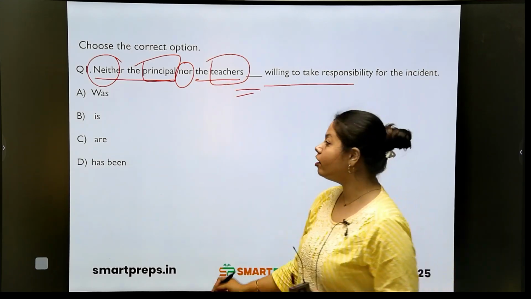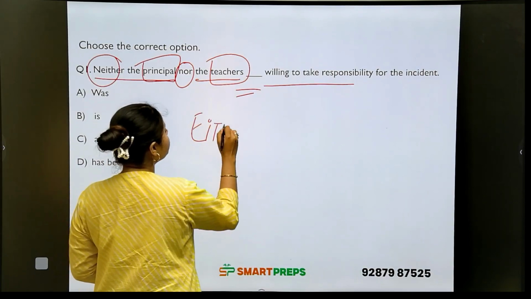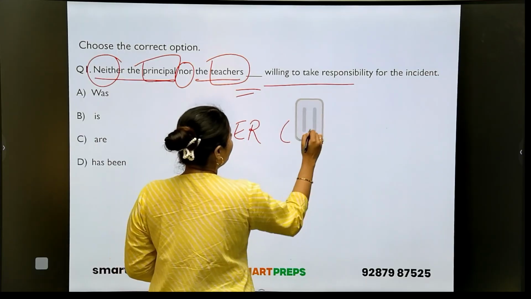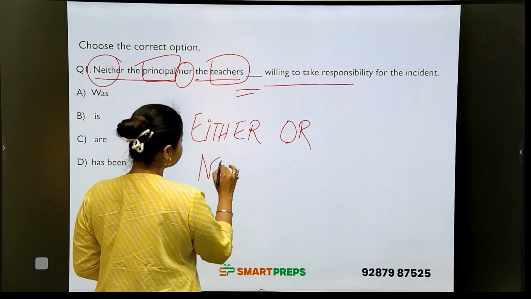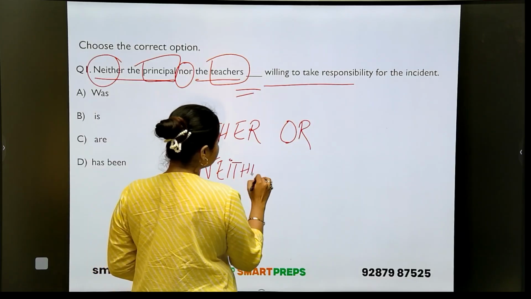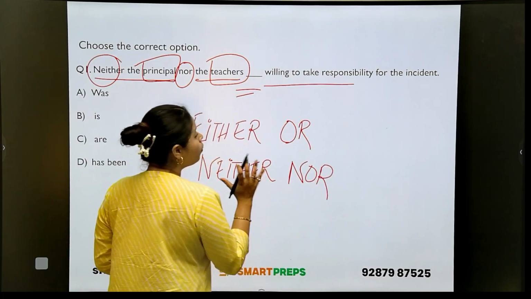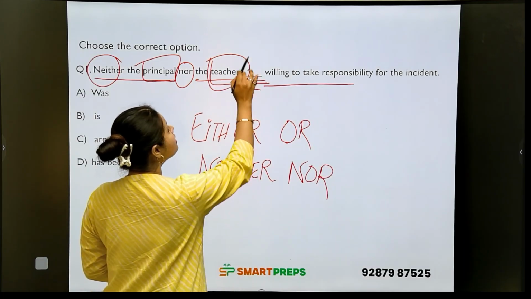Whenever we use either or, or whenever we use neither nor, then we have to check before placing the verb what is the subject.